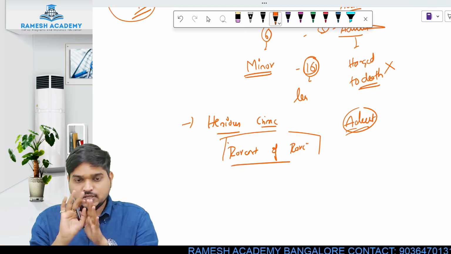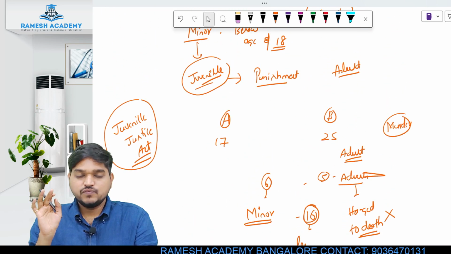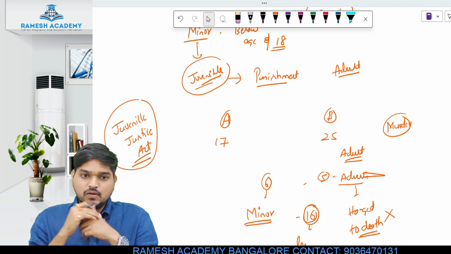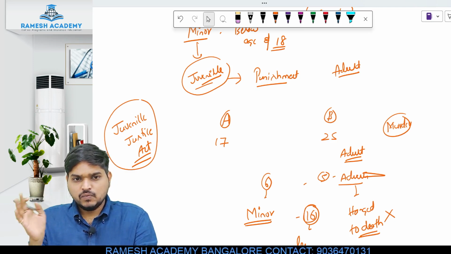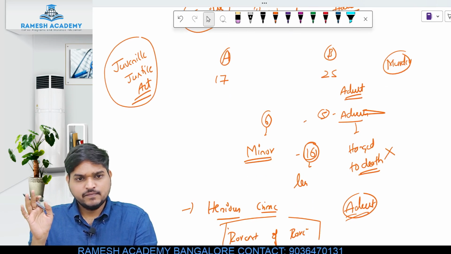But that is not allowed according to which act? The Juvenile Justice Act. So because of that, that person was not hanged to death and is free from the punishment.